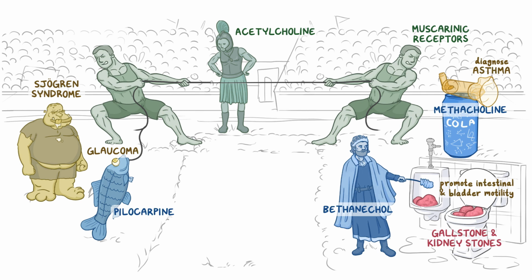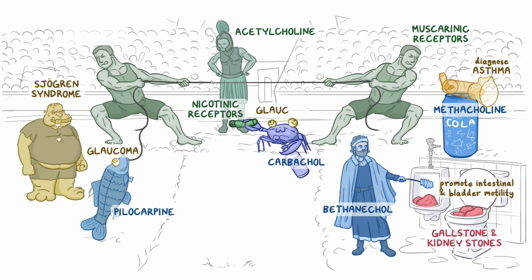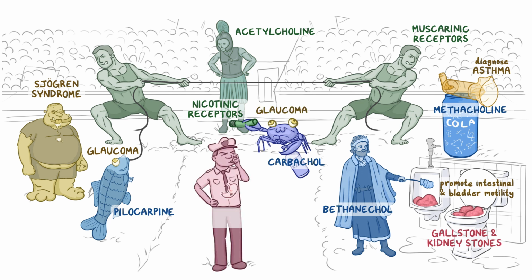Finally, at the midline, we have a crab holding a whiskey bottle for Carbachol. It's smoking a giant cigar to help you remember it also acts on nicotinic receptors. Its eyes are popping out since it's also used to treat glaucoma. For contraindications, let's have a police officer for COPD, and he's using an asthma inhaler. If we look at his stomach, there's also a large bleeding peptic ulcer.